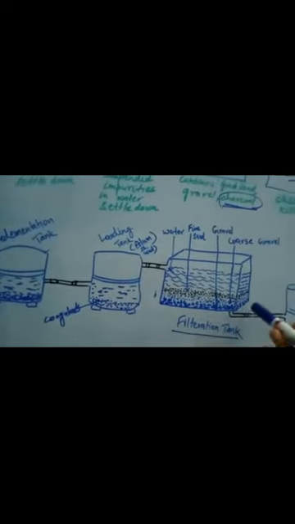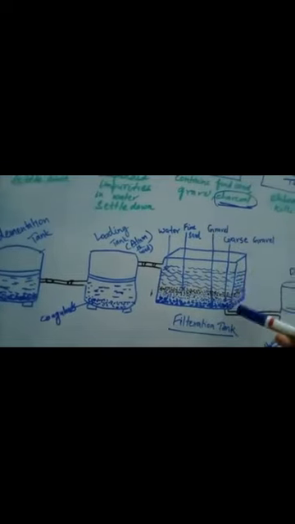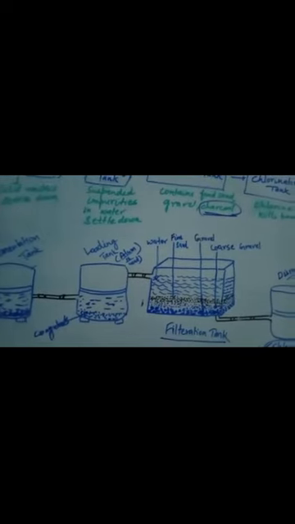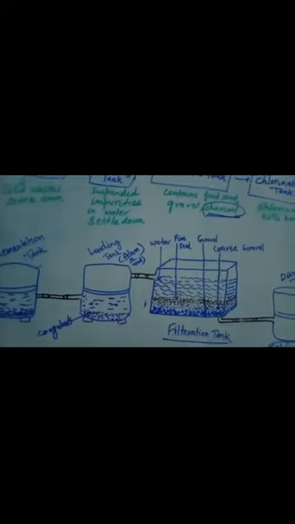Whatever impurities are there get settled down when the water is passed through the different layers of fine sand, gravel, coarse gravel, charcoal, etc. Charcoal is very important. In most filtration tanks, a bed of charcoal is also made because charcoal is used to remove the taste of the water, the odor of the water, and whatever color is present in the water. So the charcoal bed is also important, and it should be made in the filtration tank.